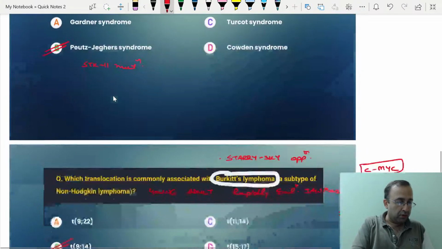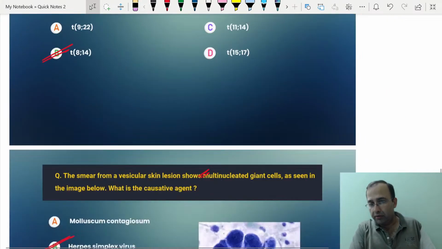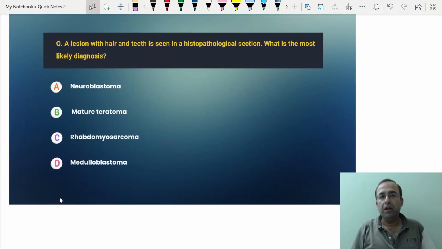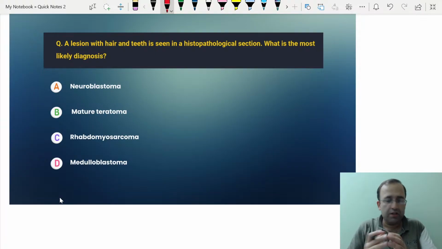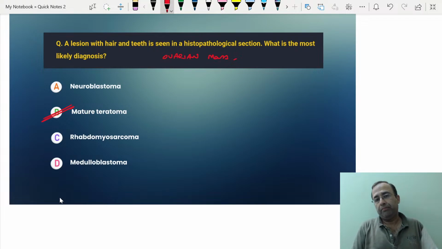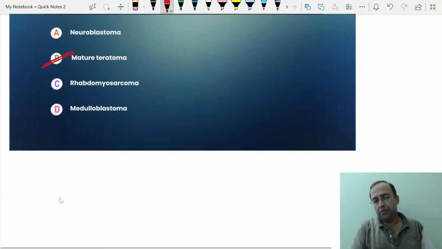So this takes care of our first set of questions. Okay, in this we had one more question, that is an ovarian lesion in which hair and teeth were seen in the histopathological section. A history of an ovarian mass was also there. So what is the most likely diagnosis? You have a history of a dirty looking ovary which has hair, teeth, skin and everything that is extruding out. That is, it is a case of mature teratoma. Done, friends, done.